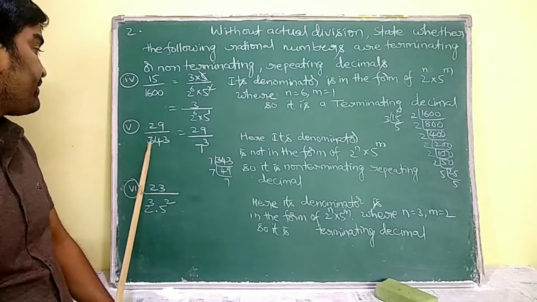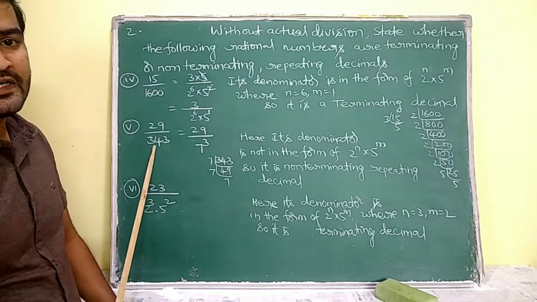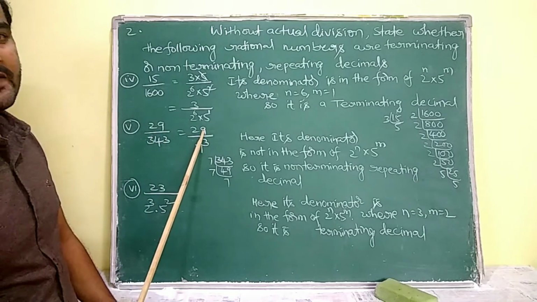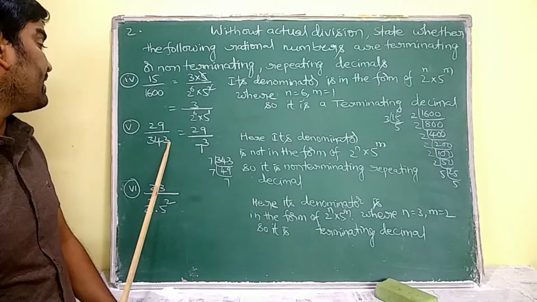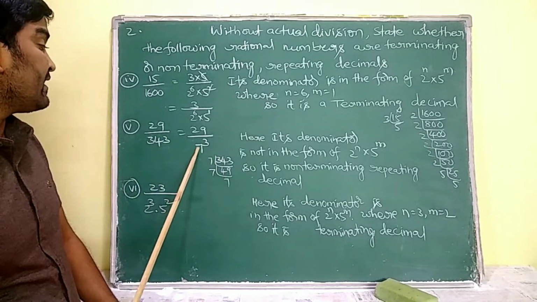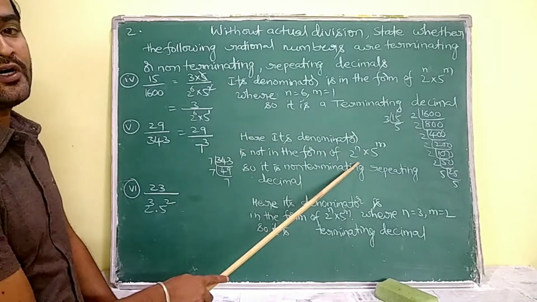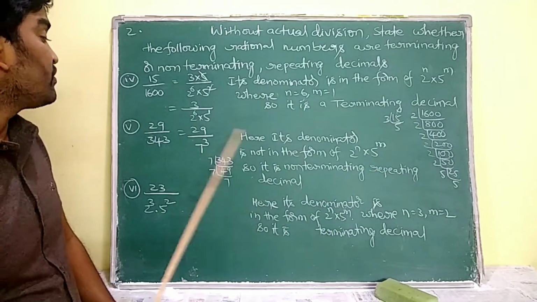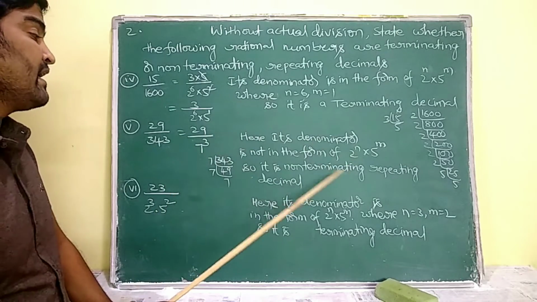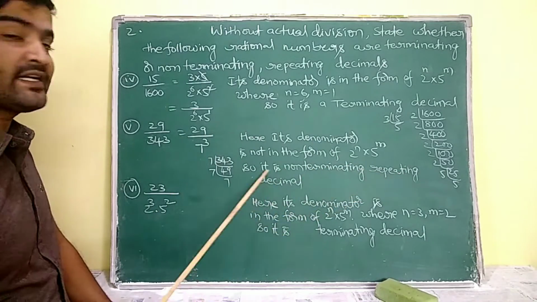Okay. Coming to the fifth one, 29 by 343. We know that 29 is a prime number. So 29 is going to be left as it is. Now 343 means 7 cube. Okay? Here now see the denominator is not in the form of 2 power of n into 5 power of m. So it is not going to represent a terminating decimal. That means it represents a non-terminating repeating decimal.